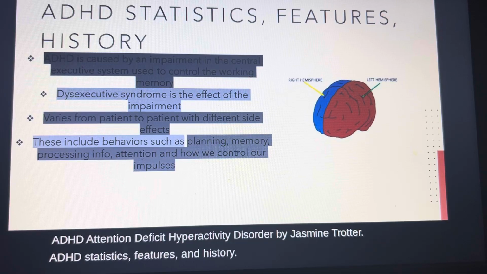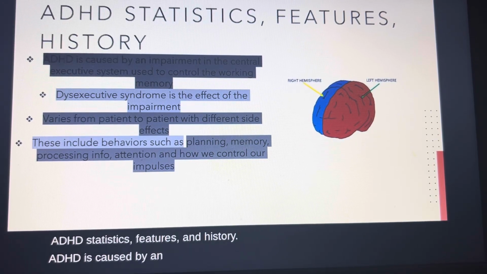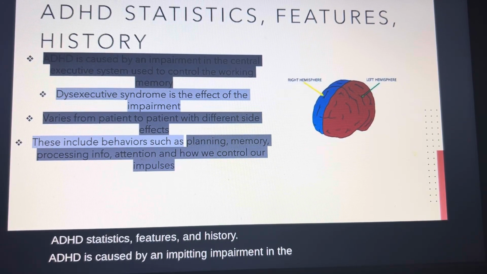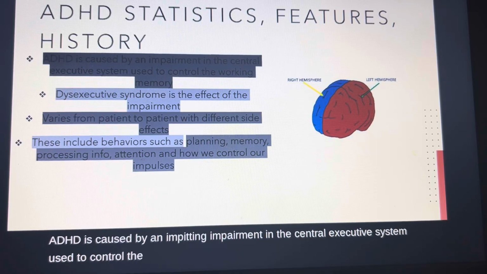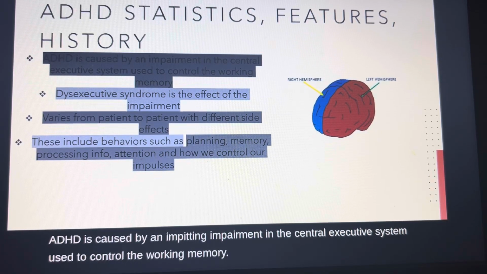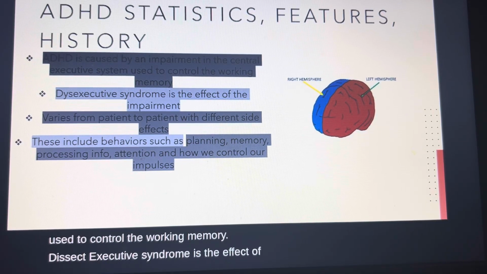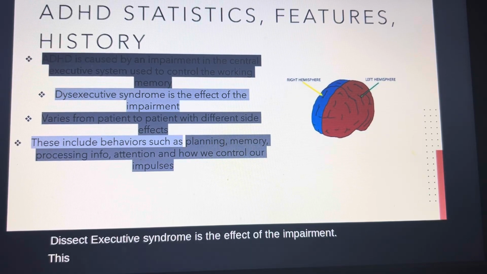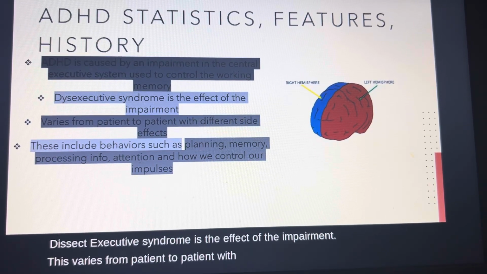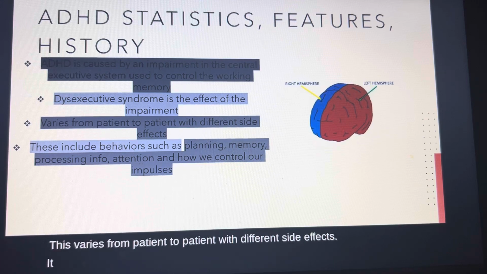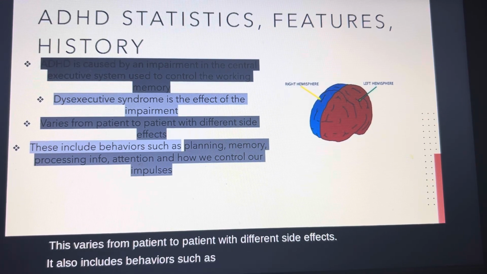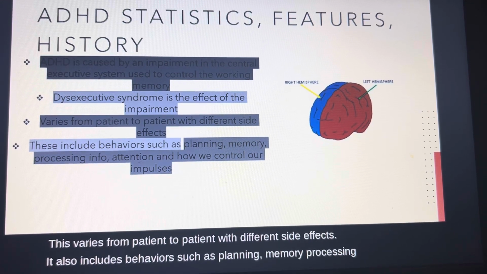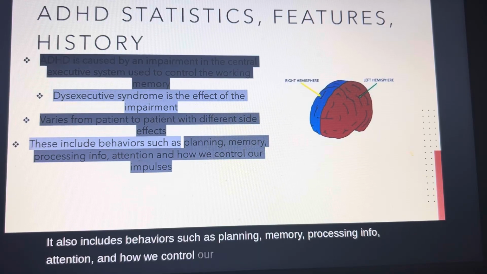ADHD is caused by an impairment in the central executive system used to control the working memory. Dysexecutive syndrome is the effect of the impairment. This varies from patient to patient with different side effects. It also includes behaviors such as planning, memory, processing info, attention, and how we control our impulses.